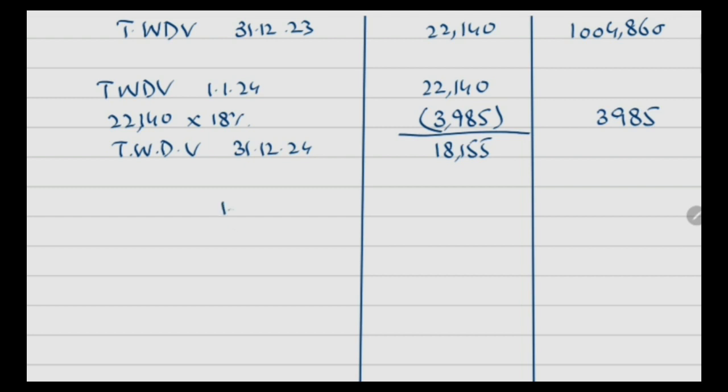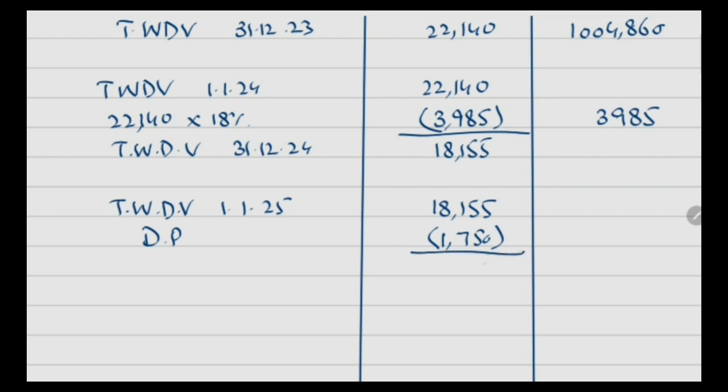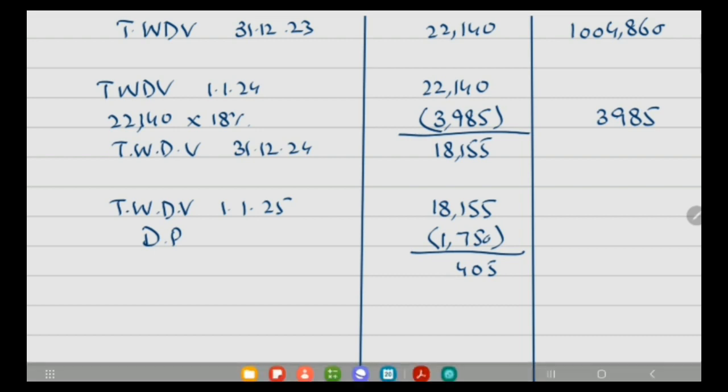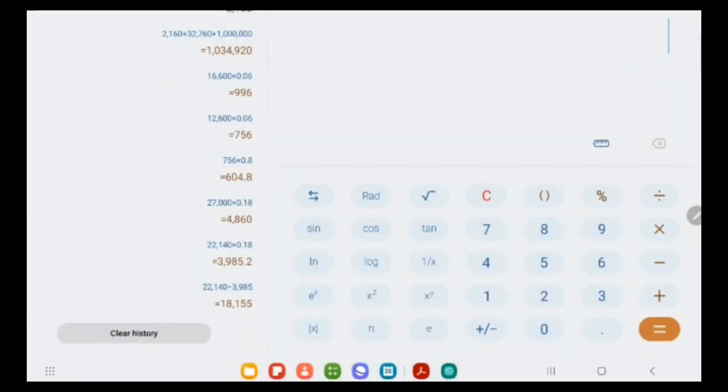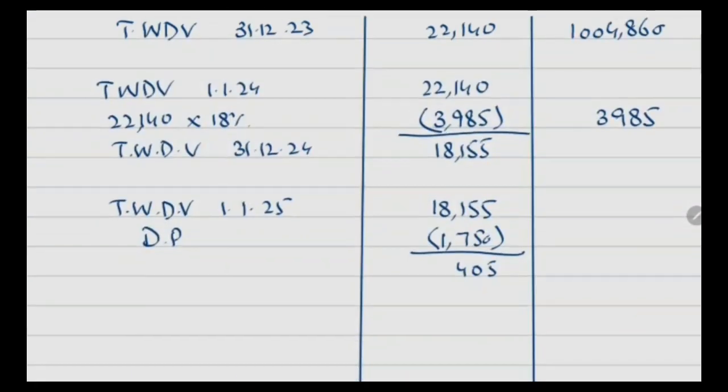Same is the value on 1st January 25, but here before calculating the writing down allowance we have to subtract the disposal proceeds, which is given as 1,750. So after this you have remaining value as 16,405,